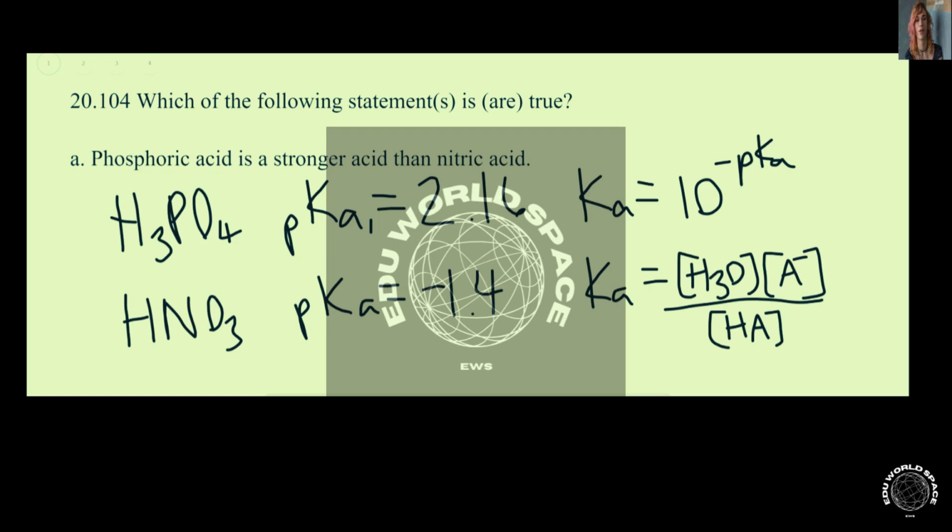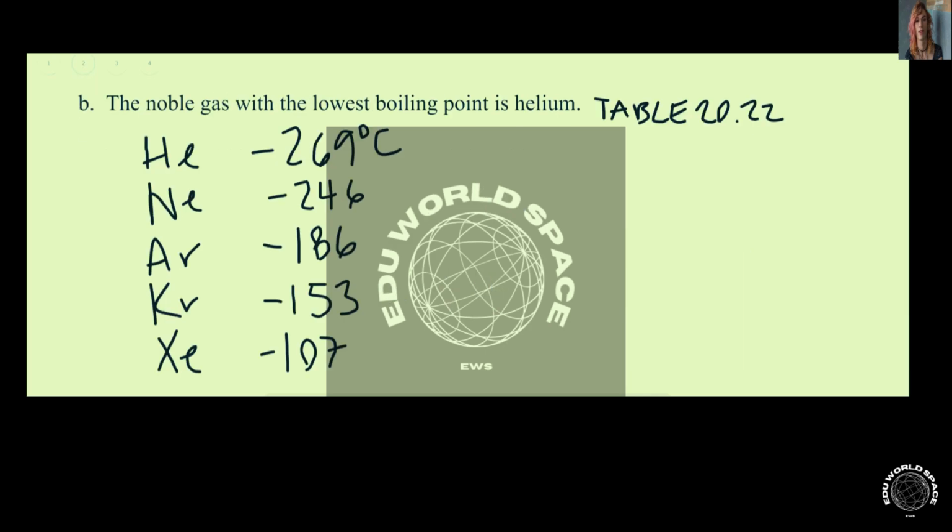So when you have more products rather than reactants, you know that your acid is dissociating more completely, meaning it's a stronger acid. So the larger the equilibrium constant, the stronger the acid. So the smaller the pKa, the stronger the acid. So because nitric acid has a lower pKa than phosphoric acid, nitric acid is the stronger acid. So A is false.